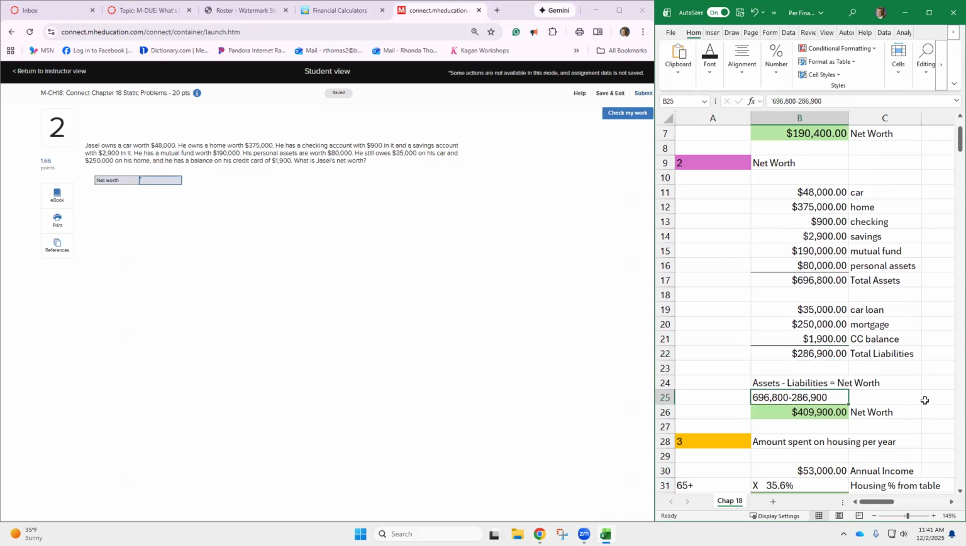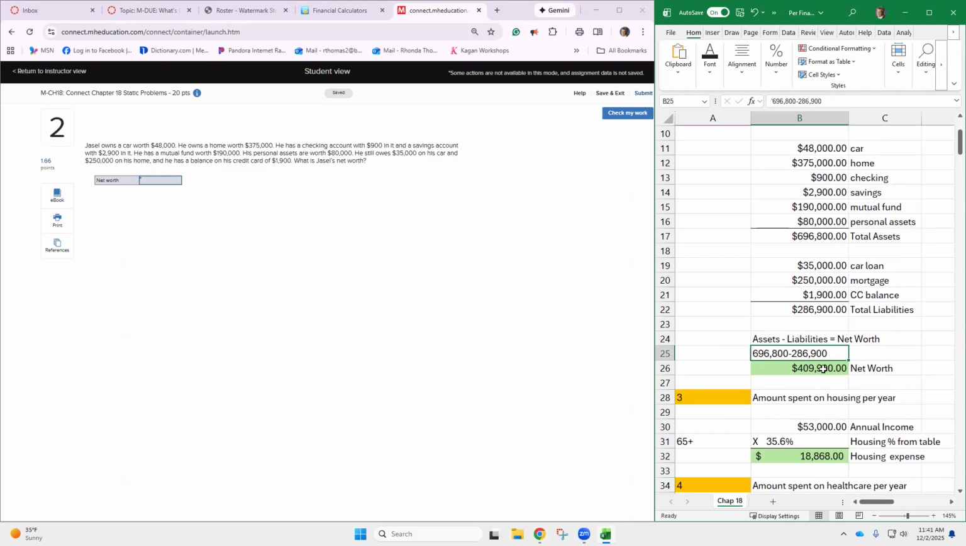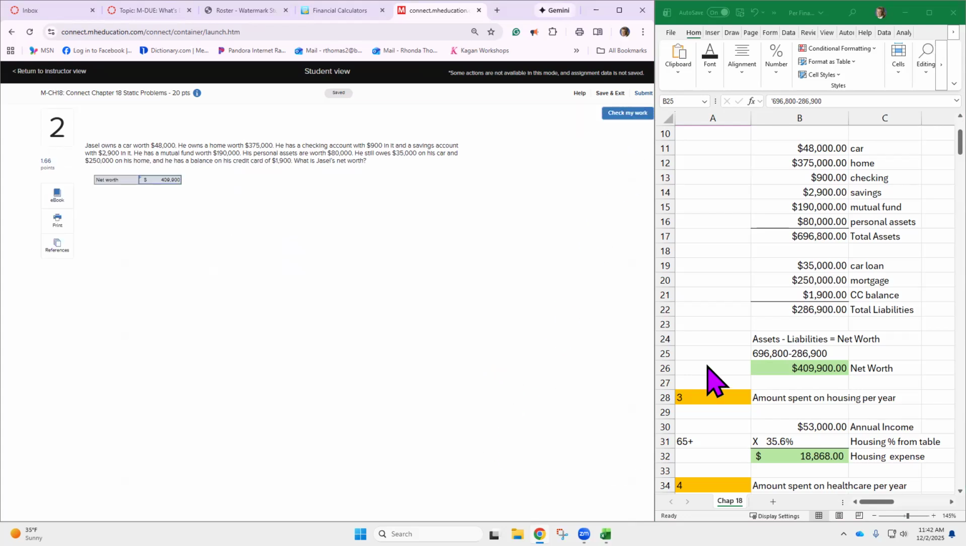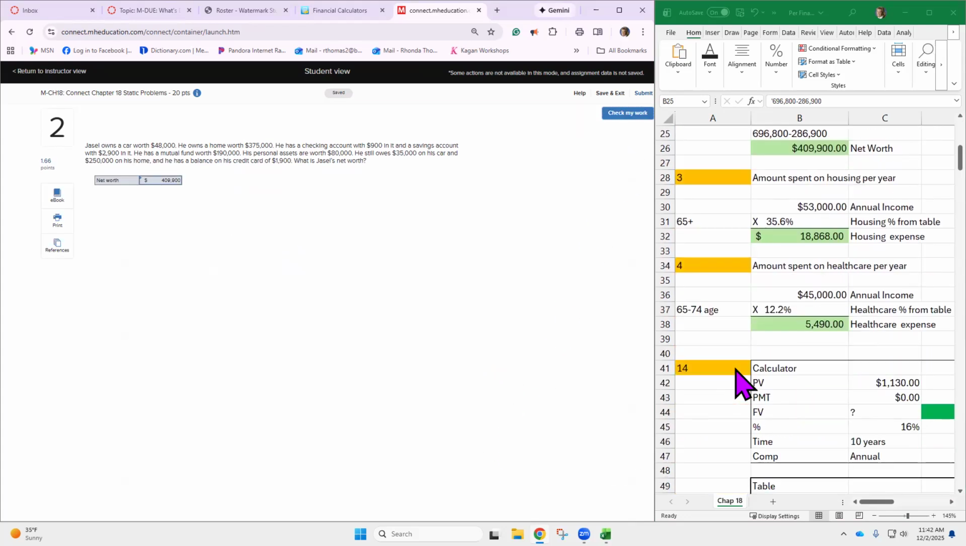So if you subtract your liabilities from your assets, there's the calculation here on my spreadsheet, and you would get net worth of $409,900. Okay, so that should be hopefully pretty straightforward. What would make this problem difficult is if they mixed all these up in the order that they told you, and you'd have to go pick out the liabilities. They don't do that. I think they usually do pretty good on that.